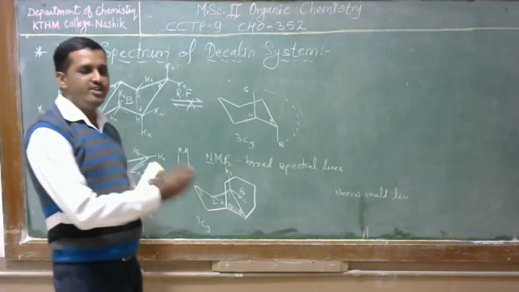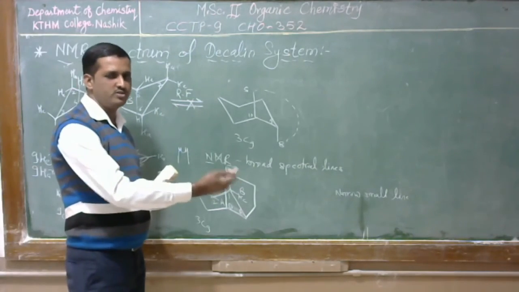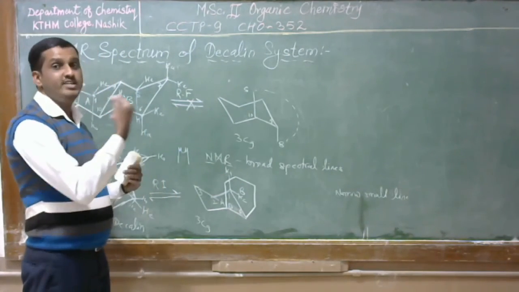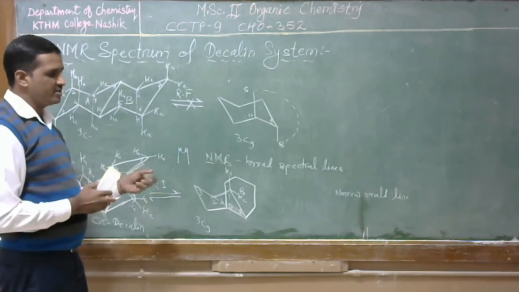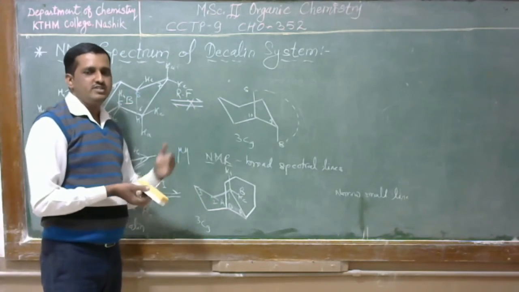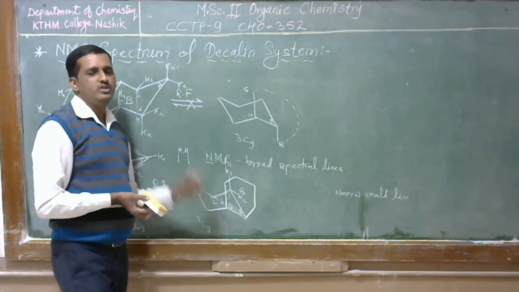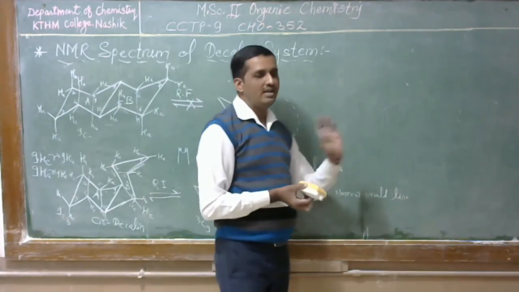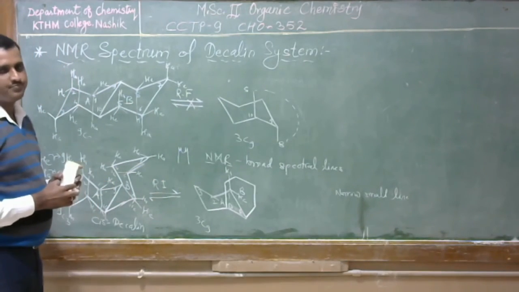There is a continuous conversion of axial hydrogen into equatorial hydrogen and equatorial hydrogen into axial hydrogen. Because of this continuous conversion, we cannot distinguish whether a hydrogen is axial or equatorial, and therefore we observe a narrow small line in the cis-decalin NMR.